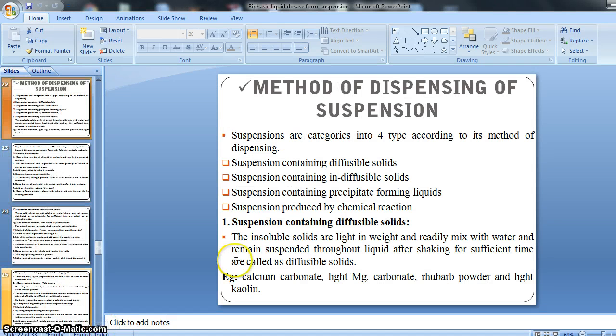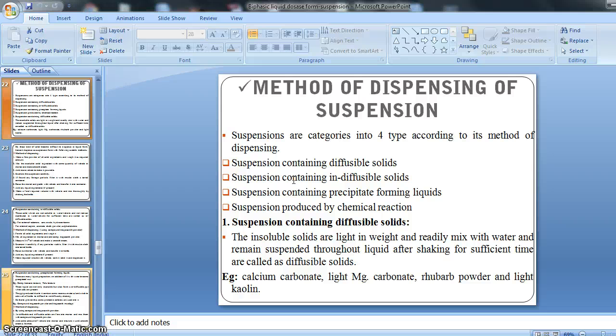Method of dispensing of suspension, right? So like our mixture, which was already done in our monophasic liquid dosage form, similarly the suspension are categorized into four types according to its method of dispensation. In our previous lecture we had classified the suspension on the basis of their pharmaceutical use, that is oral suspension, parenteral suspension, ophthalmic suspension, and suspension for external application, right?